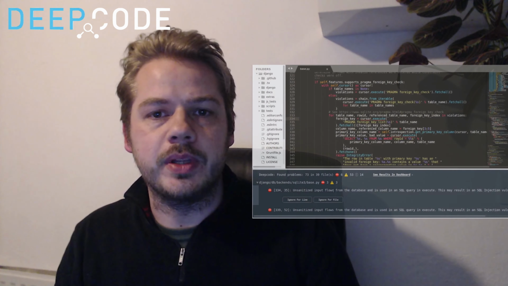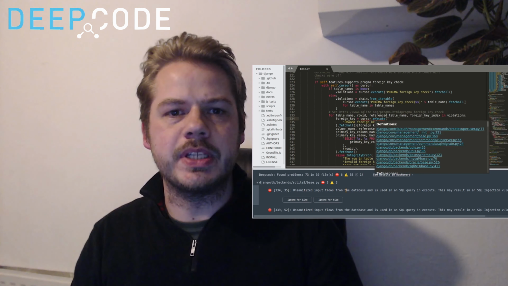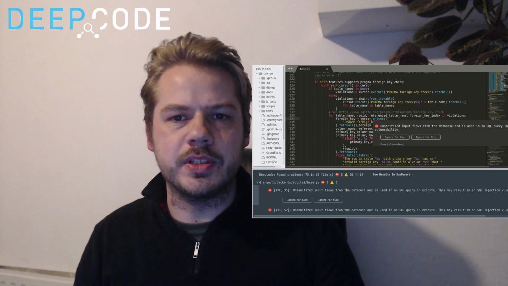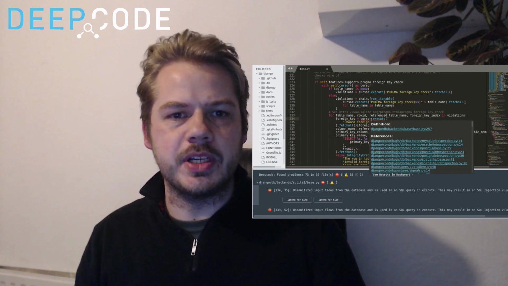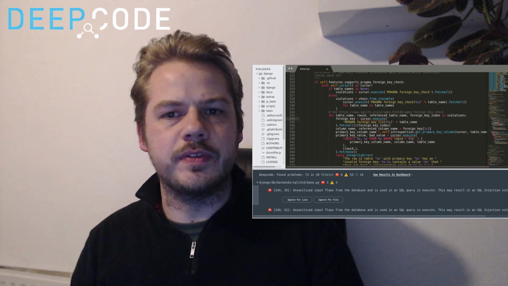Next up is DeepCode. DeepCode is a code analysis tool that uses artificial intelligence to identify potential issues and suggest improvements to your code. It can help catch bugs and security vulnerabilities before they become a problem. DeepCode is especially useful for developers working on large projects, as it can scan thousands of lines of code in a matter of seconds.